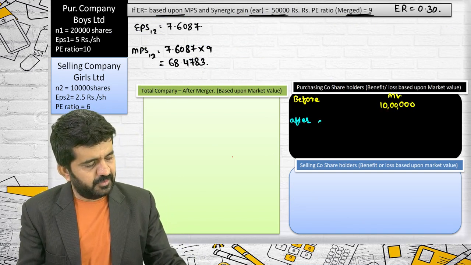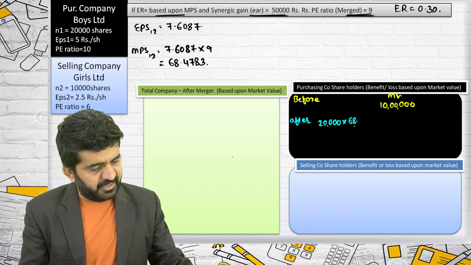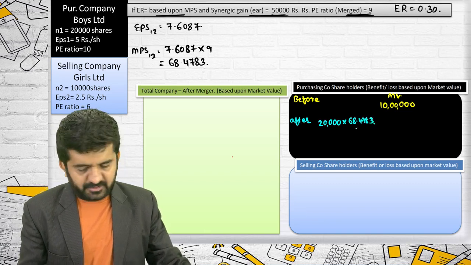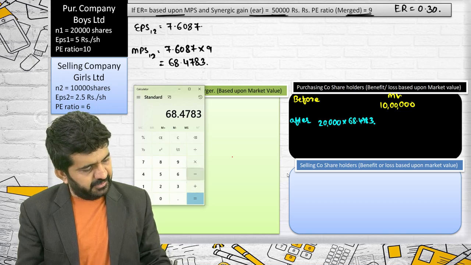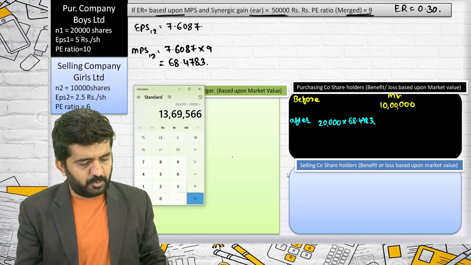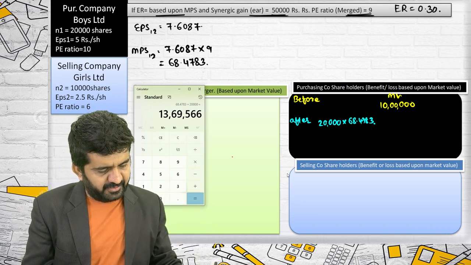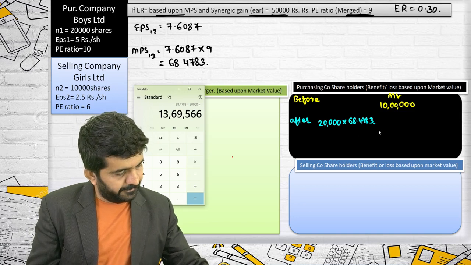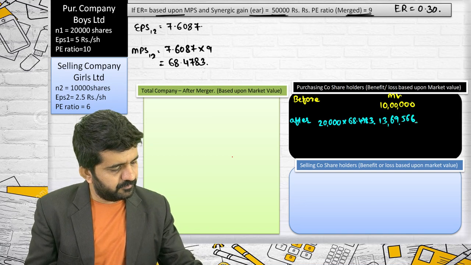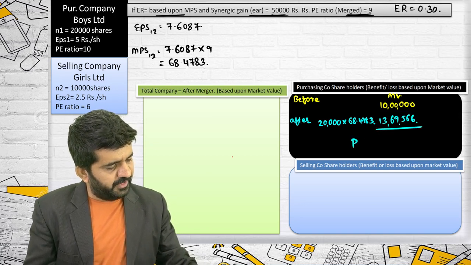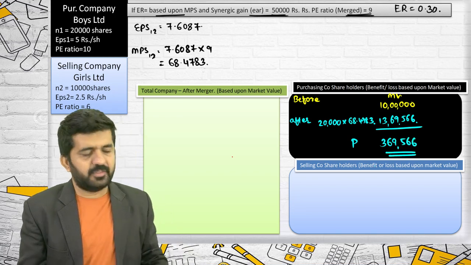After, they will be having market value of 20,000 into 68.4783. 68.4783 multiplied by 20,000 is 13,69,566. The profit is 3,69,566.